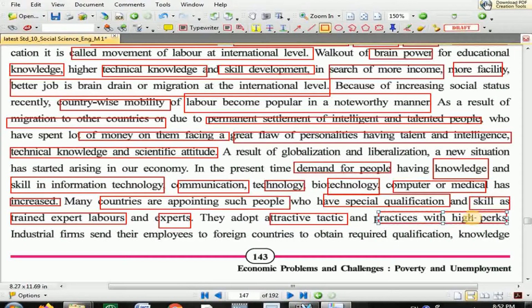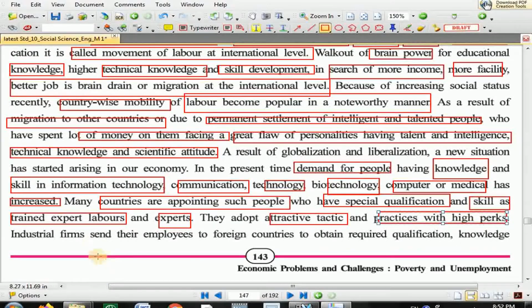And attractive tactics means attractive offers provided to literally grab them to the country. So many countries start approaching such qualified, brilliant, skillful, trained, expert persons and provide them so much greed and temptation with high perks: multiple cars, multiple houses, good salary, less working time, servant, medical facility, insurance, everything provided to them.